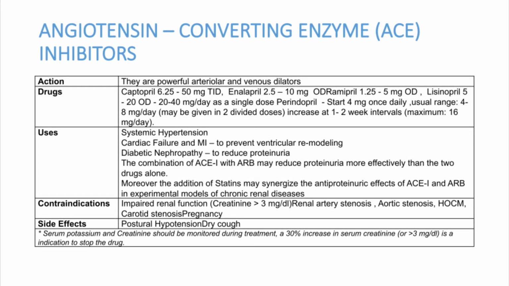Angiotensin converting enzyme inhibitors are the most commonly used drugs in hypertensive patients. Captopril, enalapril, ramipril, lisinopril, so many drugs are there in this category. They can be used as a primary systemic hypertension drug. They can be used in cardiac failure, left ventricular dilatation, diabetic nephropathy and proteinuria. They can prevent proteinuria. ACE inhibitors can be combined with either a diuretic, ARBs or any other drug, if the BP is not getting controlled. But initially we routinely use an ACE inhibitor alone.